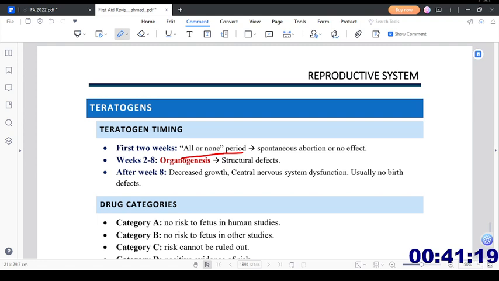From week 2 to 8, that is a very critical period because that is the period of organogenesis, and there will be structural defects if teratogens affect the fetus at that particular time. Week 8 afterward, there will be decreased growth, central nervous system dysfunction, or usually no birth defects. So the birth defects are characteristic for the period from week 2 to week 8.